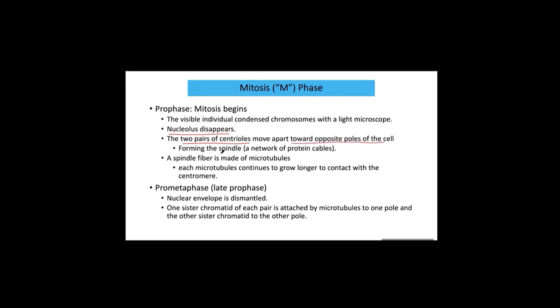Spindle microtubules extend from the centrosome, and the nuclear envelope breaks down. One sister chromatid of each pair is attached by spindle microtubules. That is prophase.